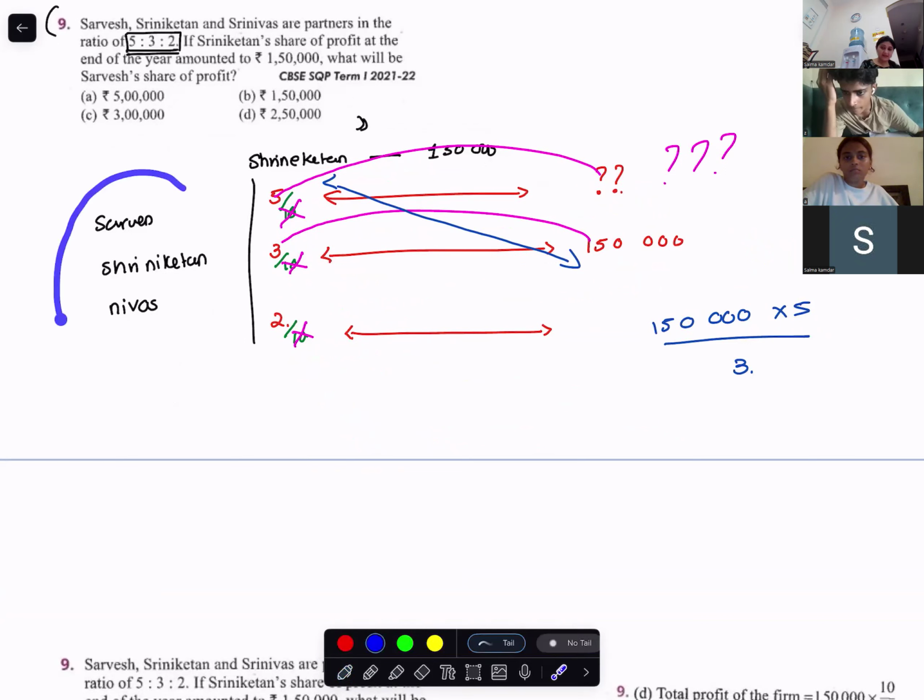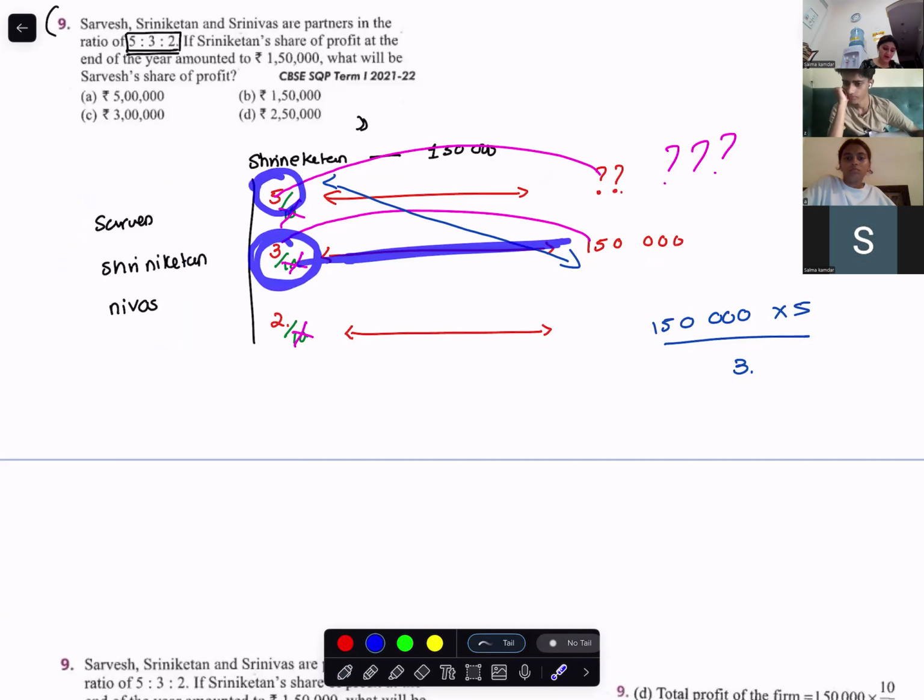Understand, I have 3 partners. Their profit sharing ratio is 5 is to 3 is to 2. For 3 shares, Niketan is getting 150,000. So for 5 shares, how much will Srinivas get? The denominator for everything is the same, so I will not consider the denominator.